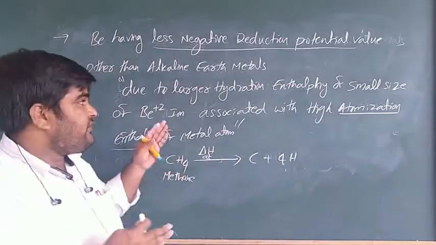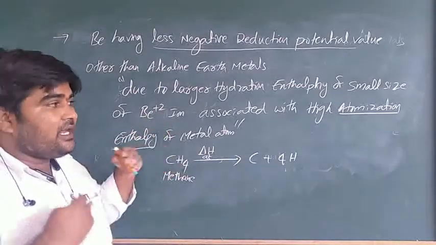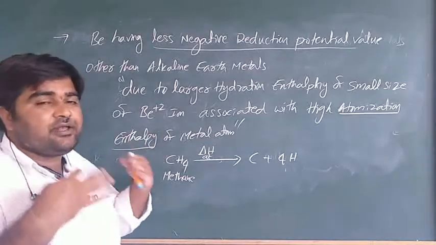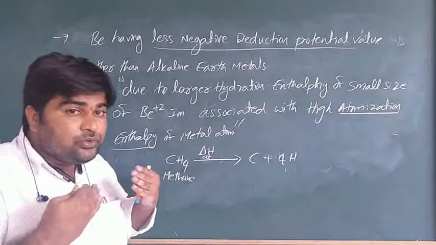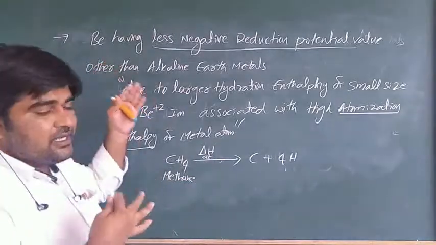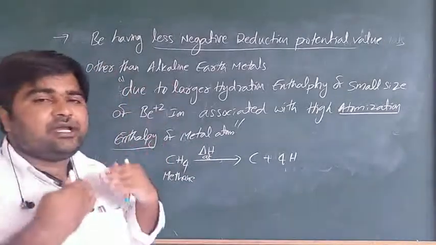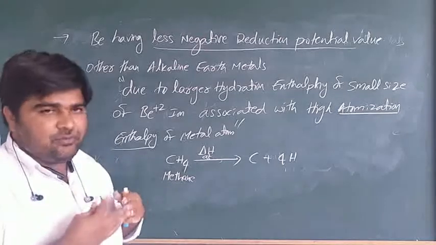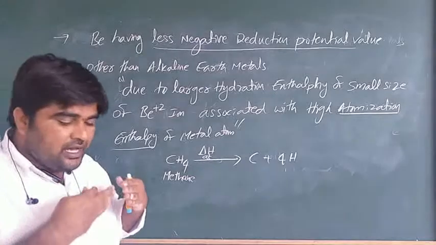So beryllium has an enthalpy of atomization with a very high value. Due to that reason, beryllium has a less negative reduction potential value than the other alkaline earth metals. Why?